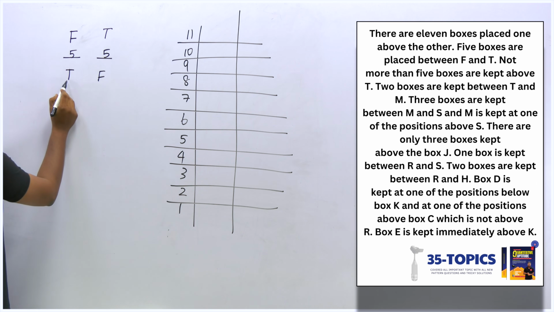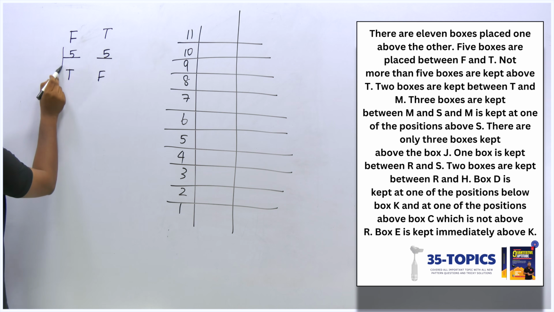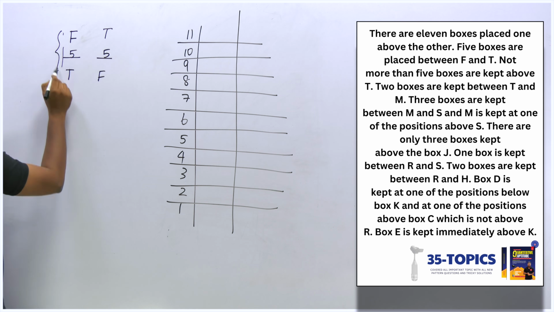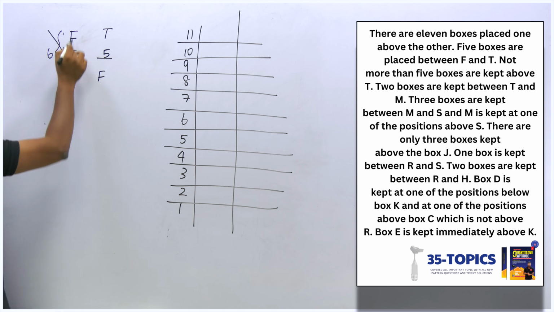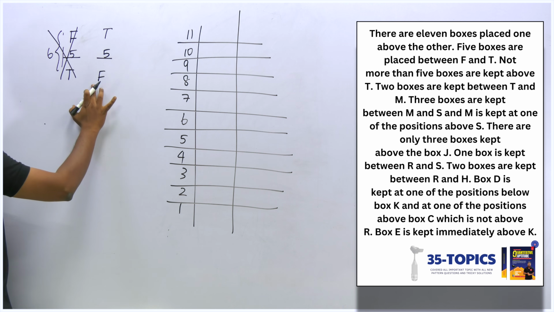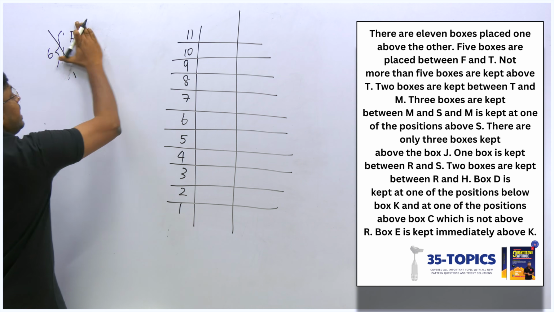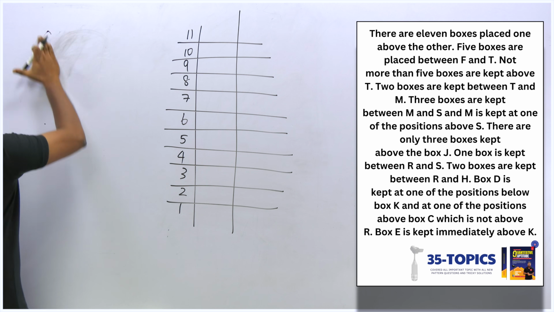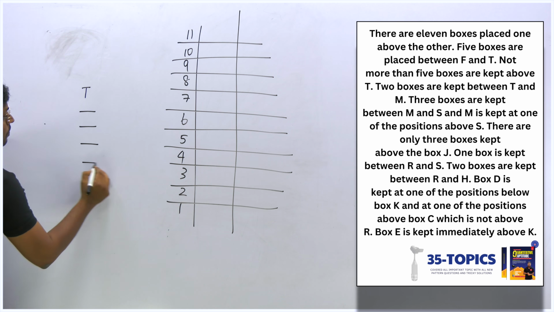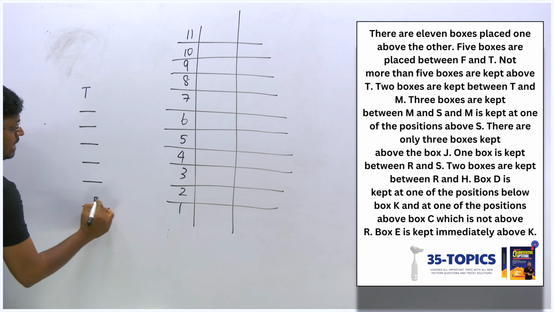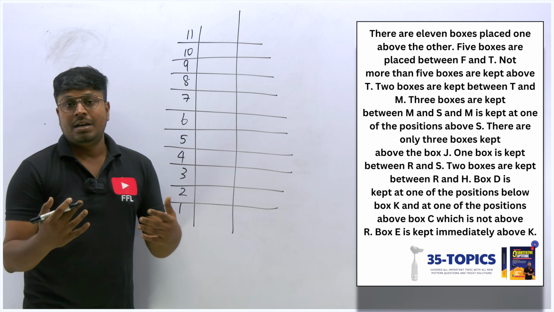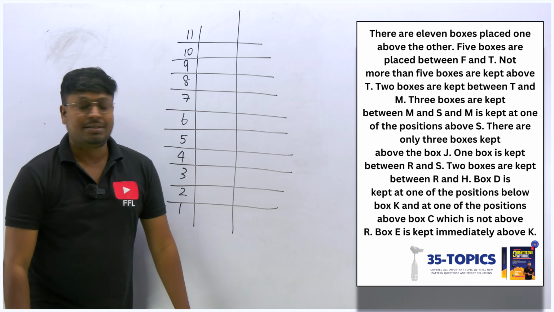But when you take this condition, above T itself we have 5 boxes and then F will be another box. So totally above T we will get 6 boxes in this condition. So this will be completely wrong. So the only condition that we have is T should be at the top, F should be at the bottom. So between T and F there should be a gap of 5 boxes. So this will be the only condition. So we can fix T here, 1, 2, 3, 4 and 5. But F will not be at the top. Why? Because above T there should not be more than 5 boxes, right?